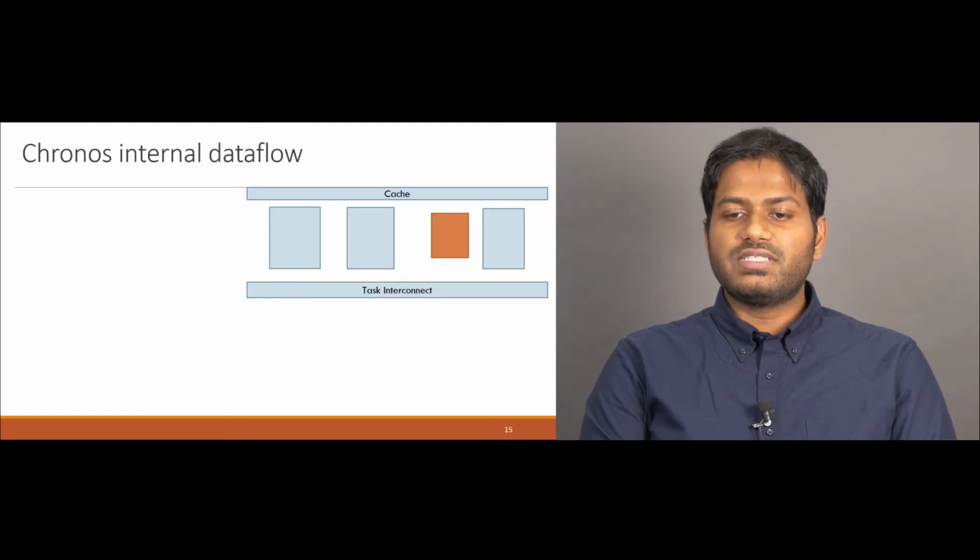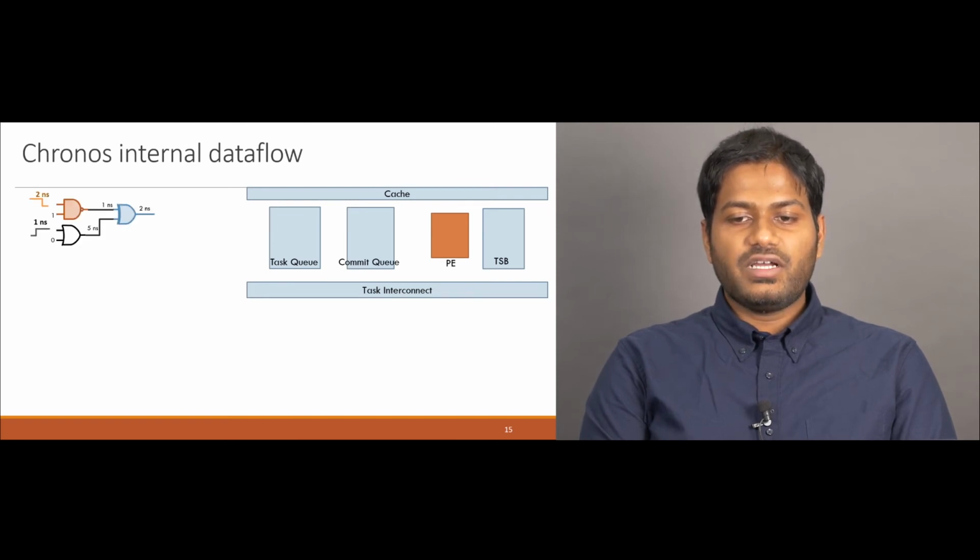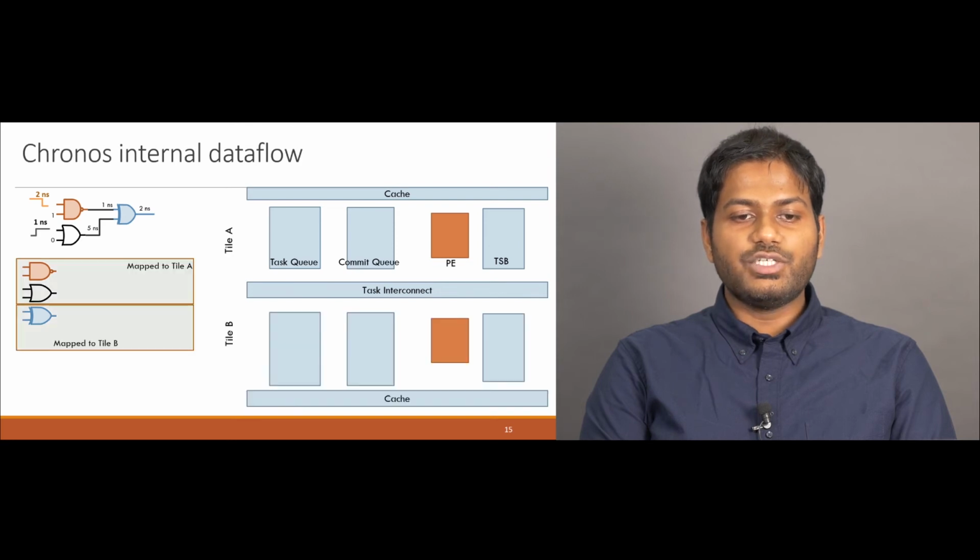Now, let's look at how a Chronos tile implements this life cycle. Each Chronos tile consists of a task queue, which stores the status of all tasks, and a commit queue, which stores the speculative state of all running and finished tasks, similar to a reorder buffer of an out-of-order core. A PE runs the task logic, and the task send buffer buffers newly created tasks until they are acknowledged by the destination tile. We illustrate the operation of these structures through a task graph example in DES. We assume that this is run in a two-tile system with the mapping shown on this diagram.